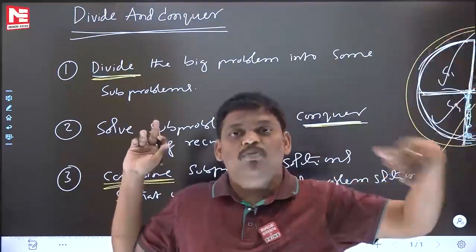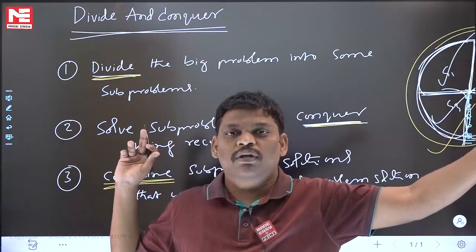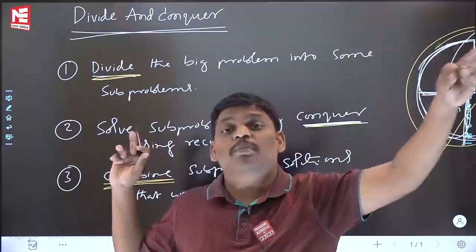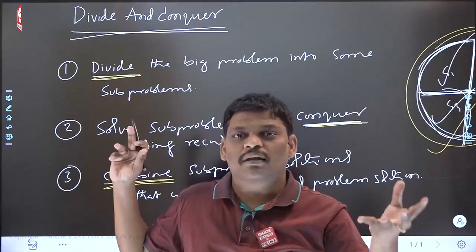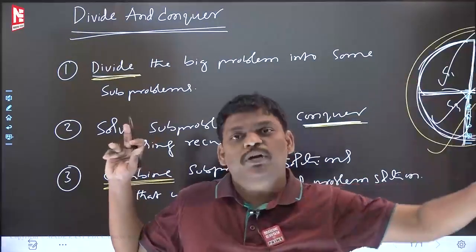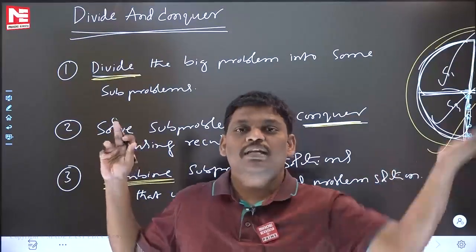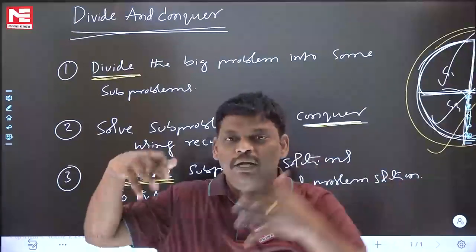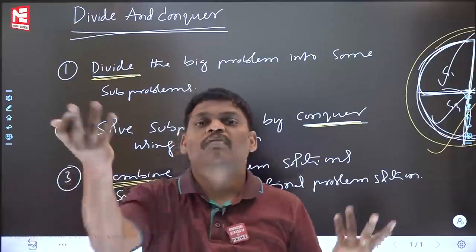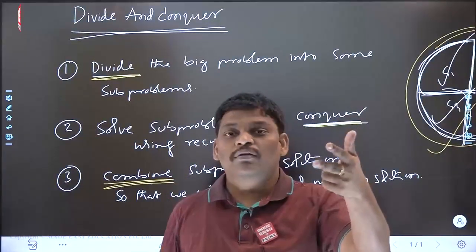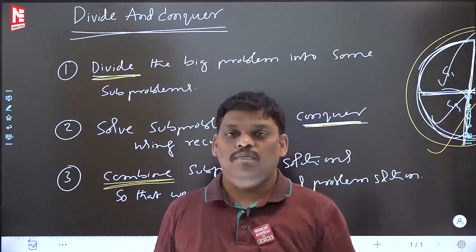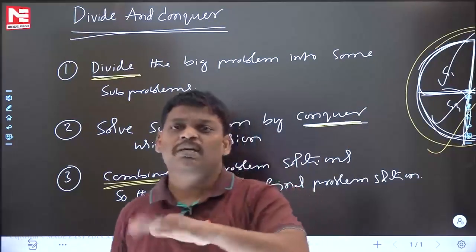Next, someone else divides his big problem into 10 parts. Again, those 10 parts are big, so again each one is divided into 10. That is, a 10-ary tree will come. If I divide my problem into 5, a 5-ary tree will come. If someone divides into 2, a binary tree will come. Person to person, a different way.